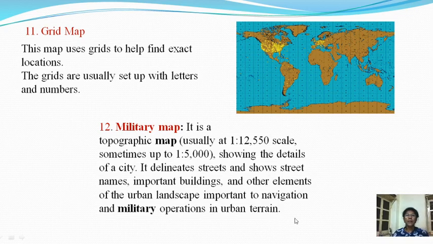Next map is a military map. It is a topographic map, and this map shows the details of a city. It delineates streets and shows street names, important buildings and other elements of the urban landscape important to navigation and military operations in urban terrain. And this military map is a restricted map. They are giving these maps only to military persons.